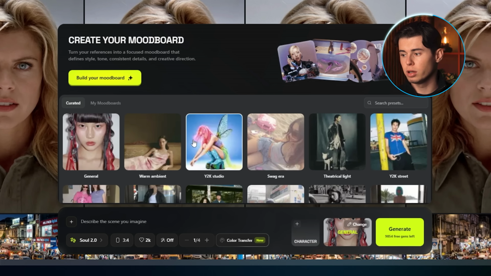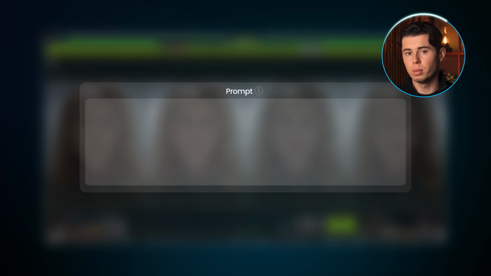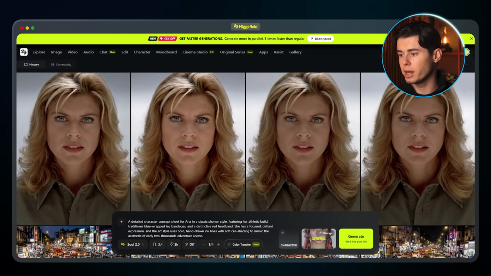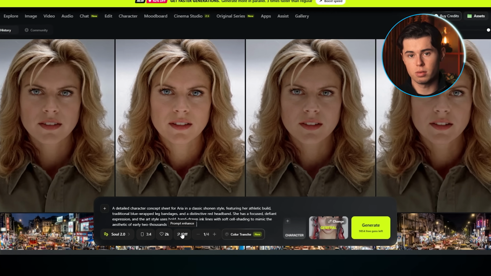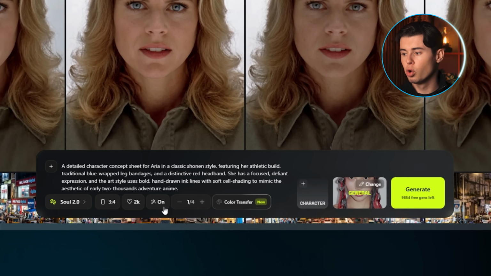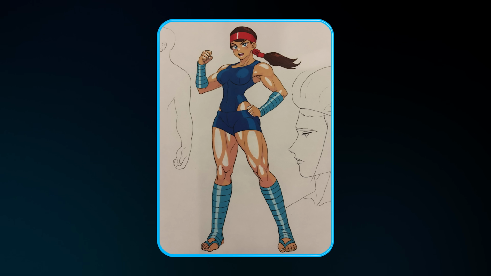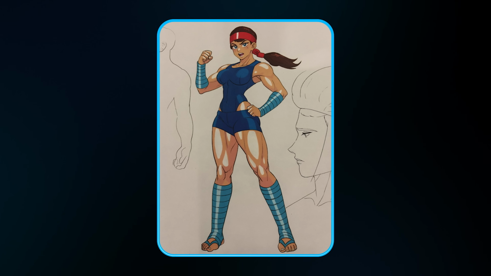For this image, I'll stick with the general style and then move over to the prompt section where I'll describe the exact character I'm looking for. But if you're still at the beginning and don't know how to write a good prompt, just press this prompt enhance button and Higgsfield will create the perfect one from what you described. This looks incredible. It has all the features I wanted and even the facial expressions are perfect. So now I'll take this photo and turn it into a consistent character.